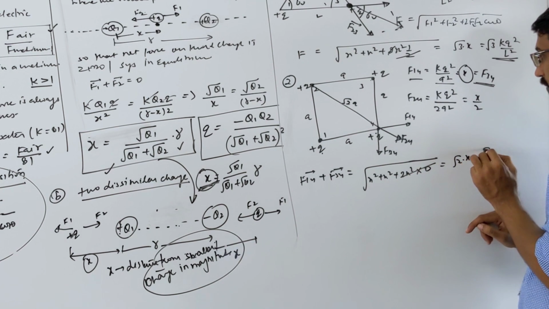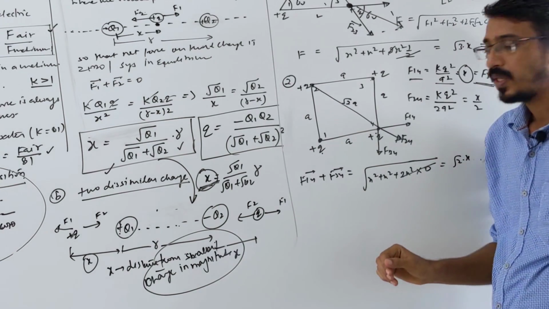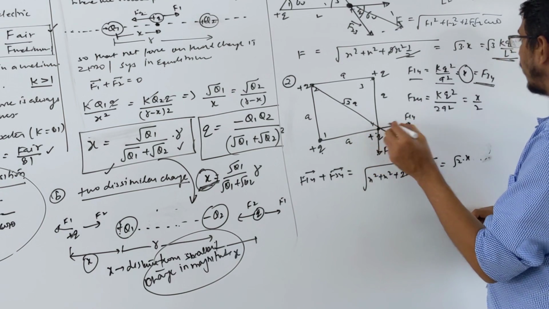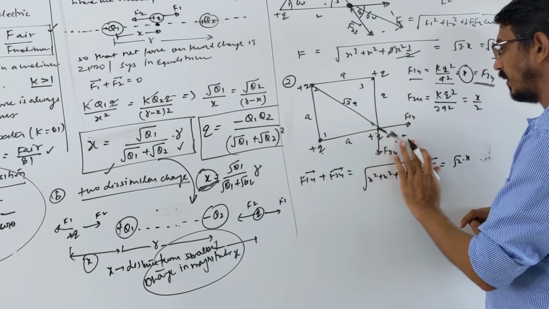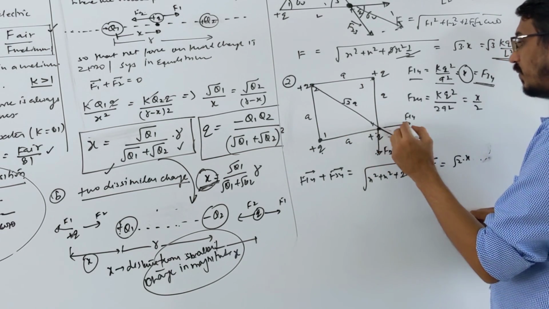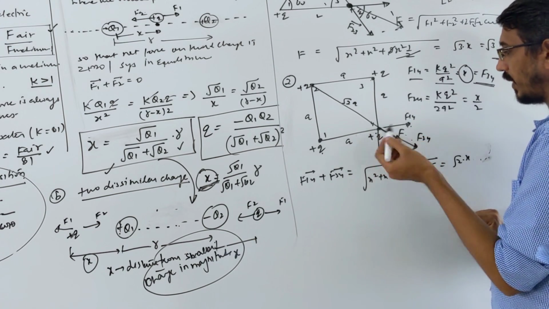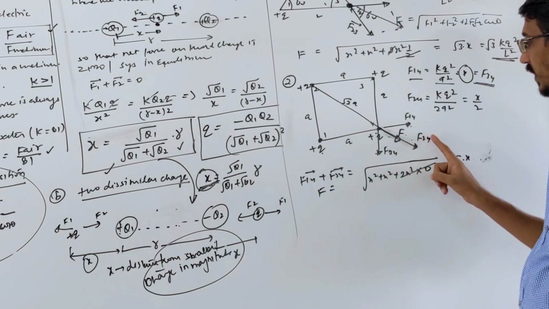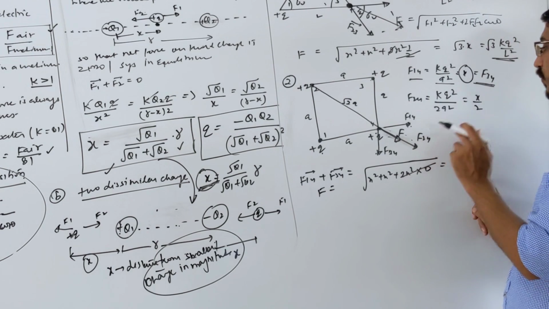What is the answer? Root 2 times x. Okay, this is the answer, root 2 times x. You have added these 2 forces. Because they are of equal magnitude, the sum of them will be in this direction only. This is the direction of the force. So here we have 2 forces. One force is F24. Another force is the sum of these two, which we call F only. We have calculated this much, root 2x. F24 was this much.